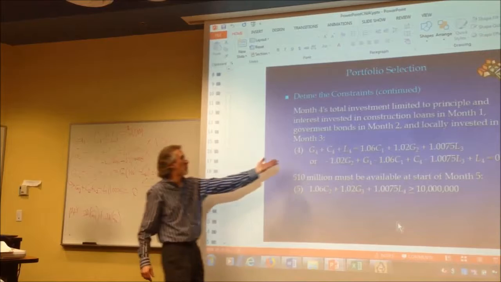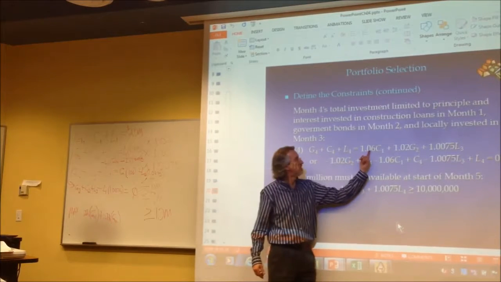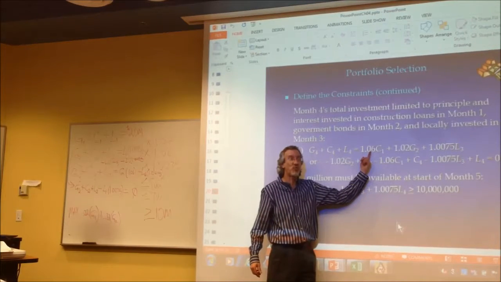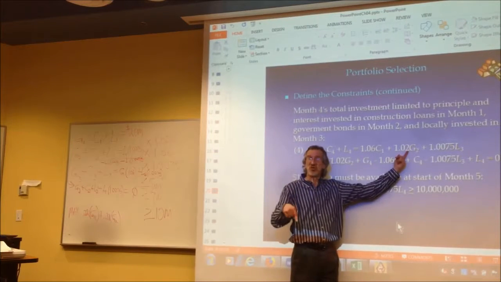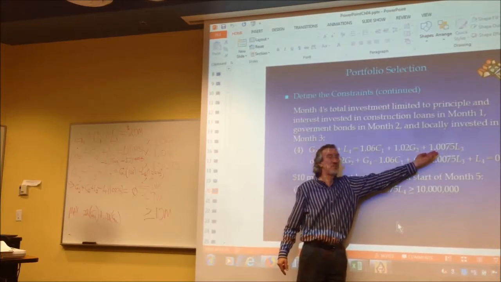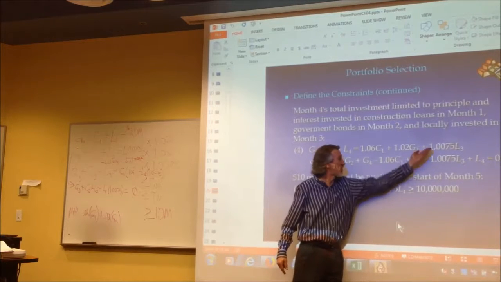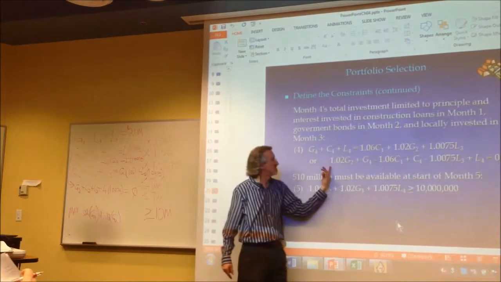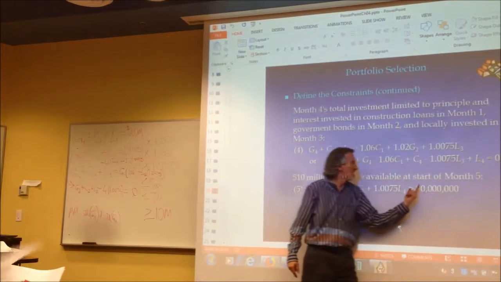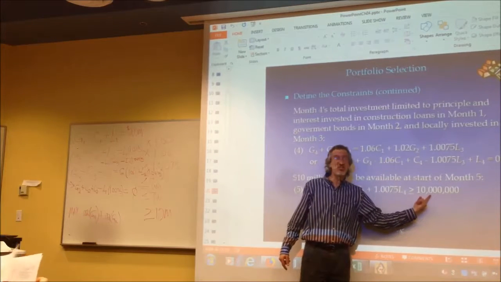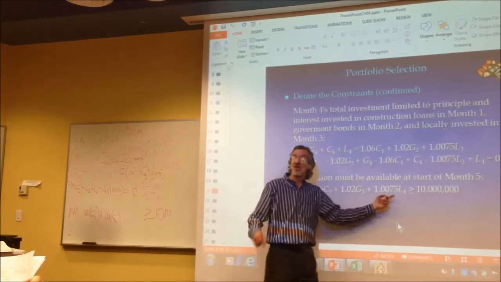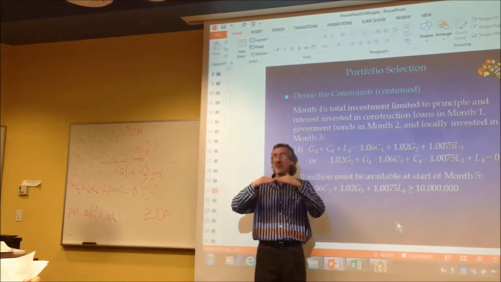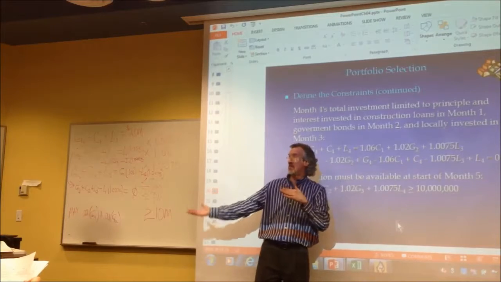Here it is. Here's our three choices. But here's what's maturing. That construction 1 from month 1 is finally maturing at the end of 3. Government from 2 is maturing now, and the liquid account from the previous month always matures. Subtract all 3 of these, get them to the other side, equals 0. Here is making sure we have $10 million for the client at the end of the 4th month. It's whatever's maturing at the end of the 4th month. It better be at least $10 million.